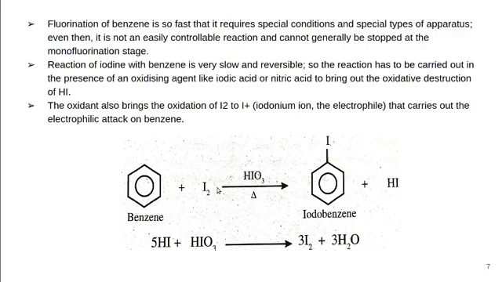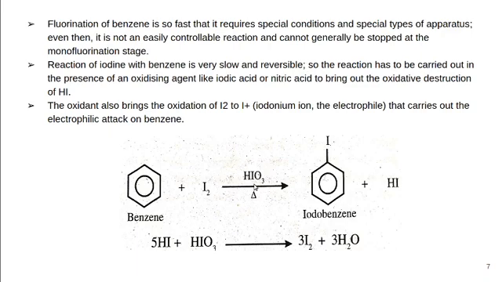When benzene reacts with iodine, the formation of iodobenzene is usually reversible and very slow. So we have to carry out this reaction in the presence of iodic acid or nitric acid, which can act as an oxidizing agent. So when benzene reacts with iodine, it first forms iodobenzene and HI. This HI is a strong acid and will dissociate very fast. Then HI will react with iodobenzene, the backward reaction occurs. That means the reaction is actually reversible.